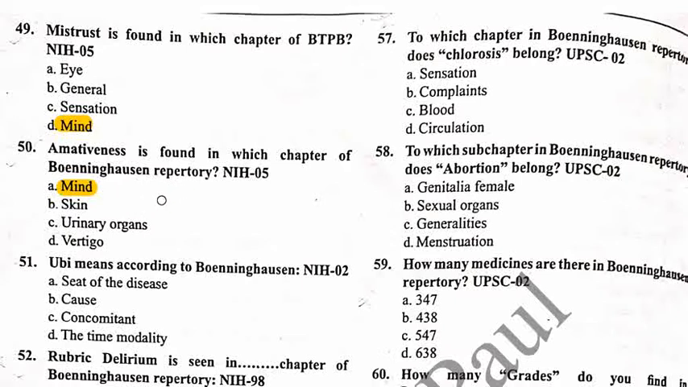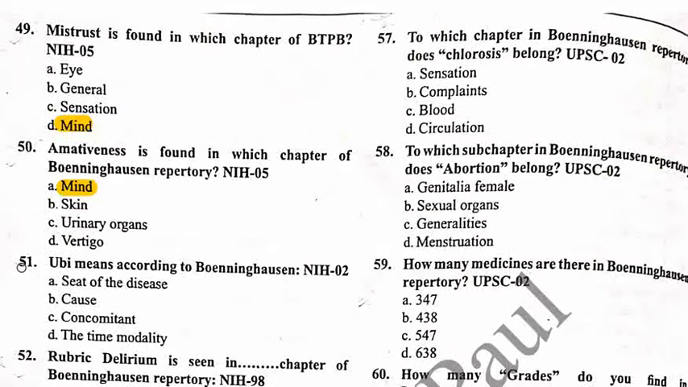I will tell you more things to help you remember more rubrics in the mind chapter. All rubrics starting with A are found in the mind chapter. Only one exception is found in the intellect chapter, that is activity. The rubric activity is found in the intellect chapter. All other rubrics starting with A are found in the mind chapter.